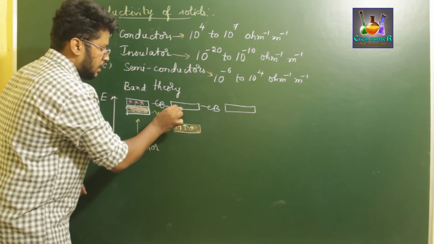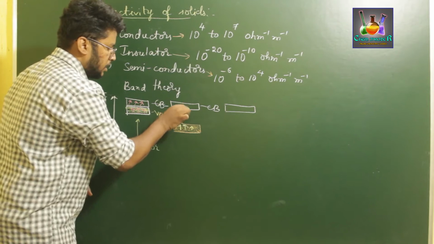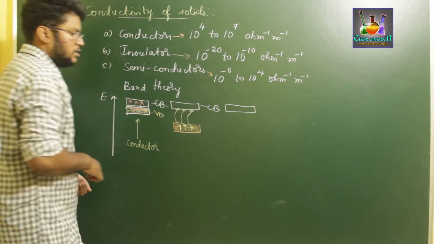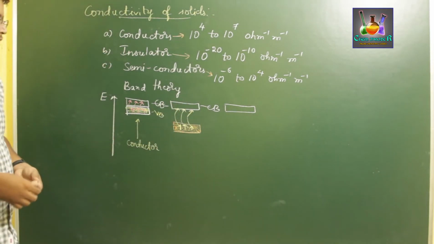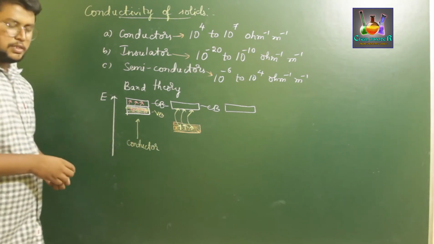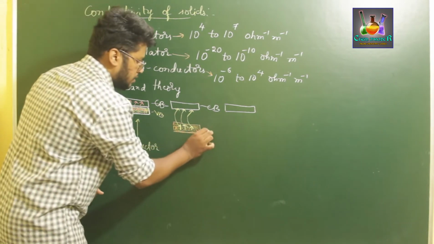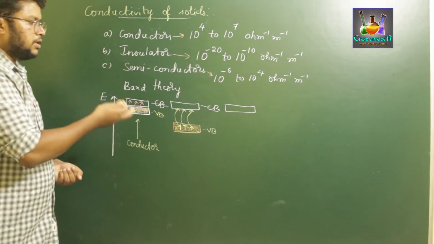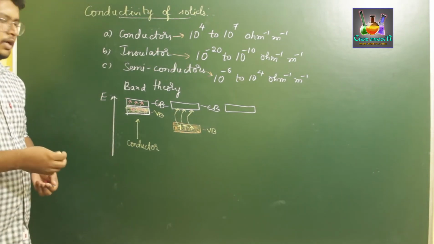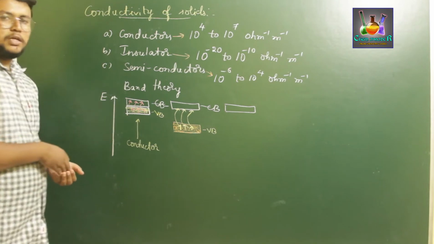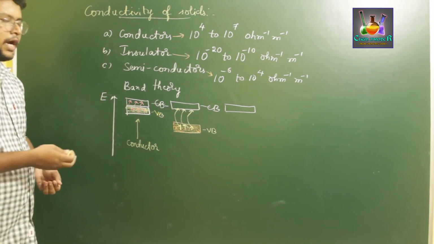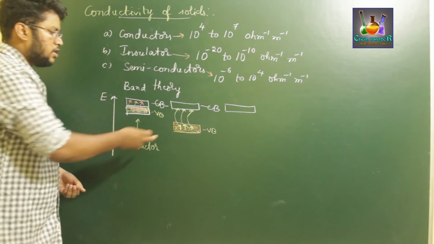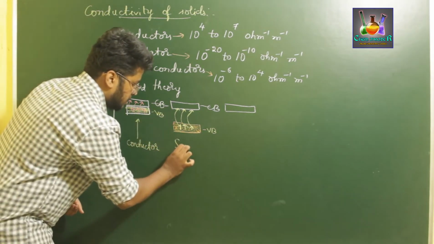The jump of electrons can be managed or increased by an increase in temperature. If we increase the temperature, the valence electrons present in the valence band can jump to the conduction band and conduct. This can be increased by raising the temperature or adding some impurities. This type of conduction is called semiconductor.